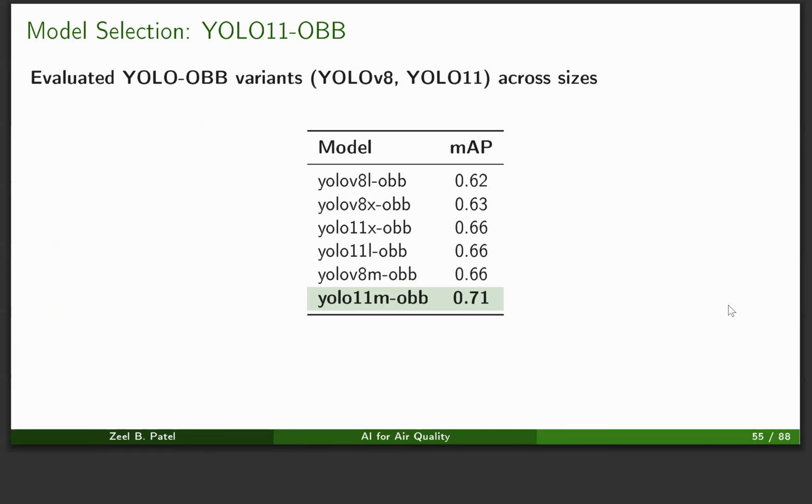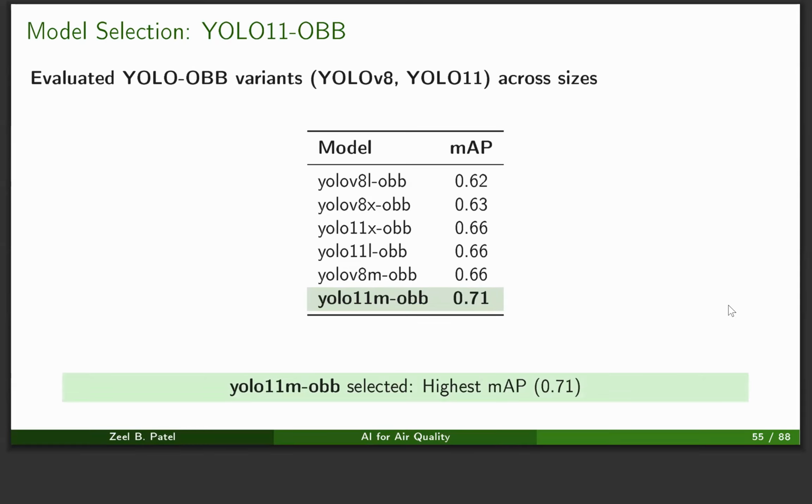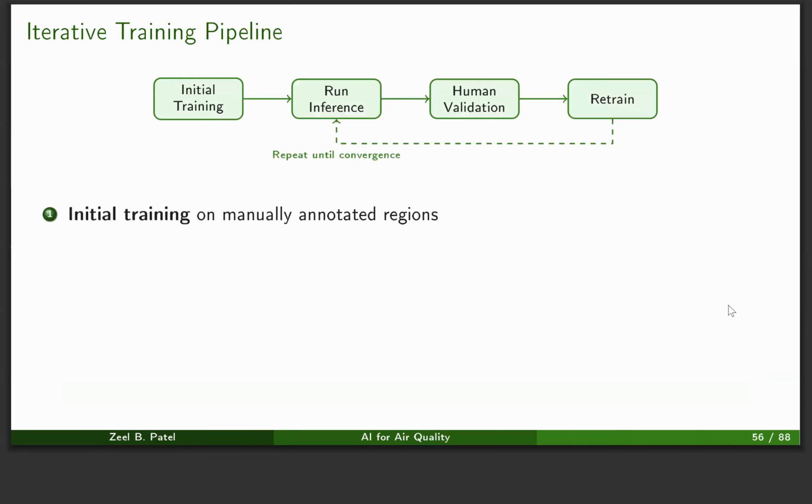For the model, we chose the YOLO family of models, and we experimented with different variants of YOLO to see which variant works the best in our experiment. Here we found that YOLO 11 medium OBB provided the best mean average precision in our case. So we chose that for all the experiments from here onwards.